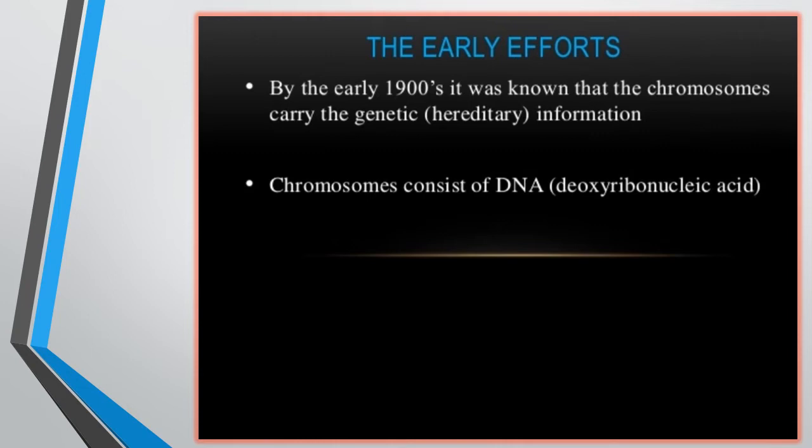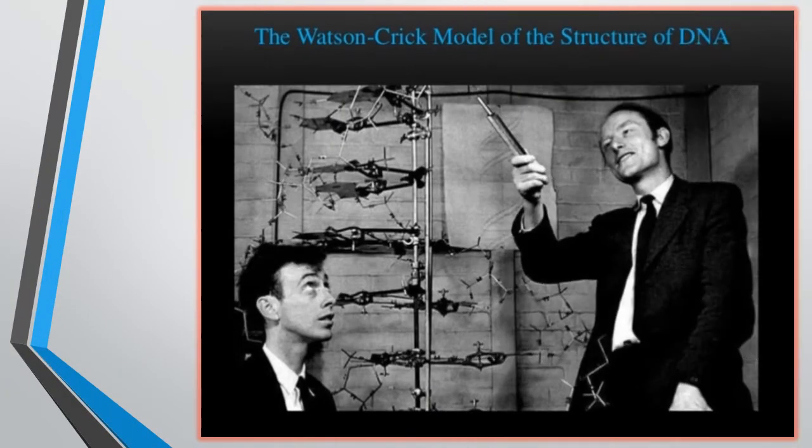By the early 20th century, it was known that the chromosome carries the genetic information, and the chromosome consists of DNA, which carries the genetic information. The structure was proposed by Watson and Crick with a physically built model of wire, sheet metal, nuts and bolts, which came up with the structure of DNA.